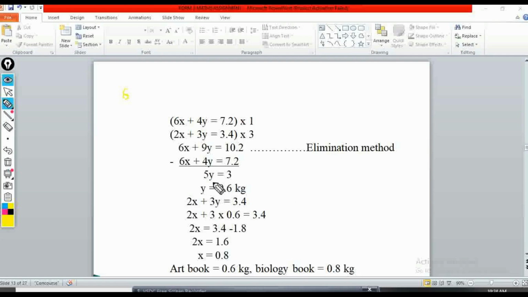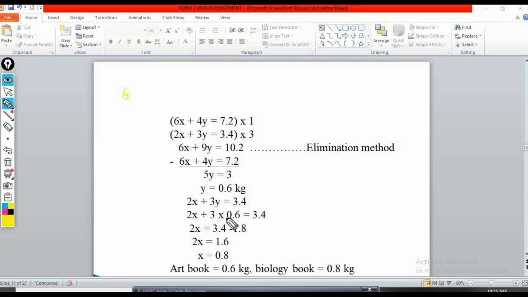Okay, so we have 5y is equal to 3. So now, what will be my y? Divide both sides by 5, y will be 0.6 kilograms. Then 2x plus 3y is equal to 3.4. So since I have y to be 0.6, I'll introduce it where there is y. I put 0.6. So this one will be 2x plus 3 times 0.6 is equal to 3.4.